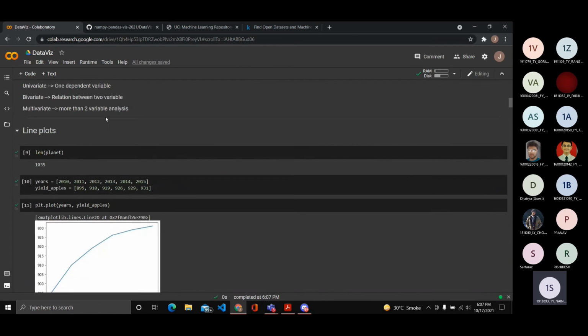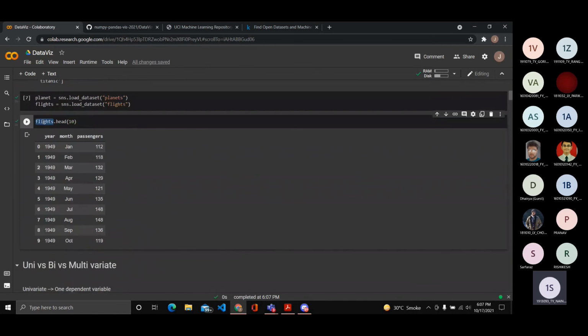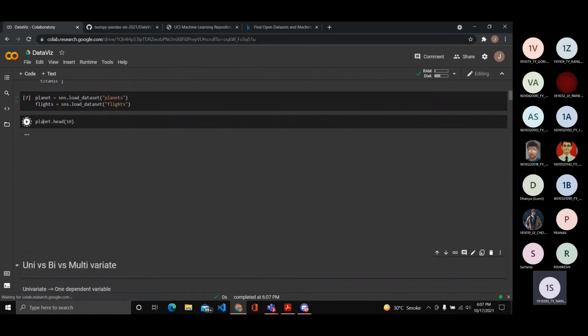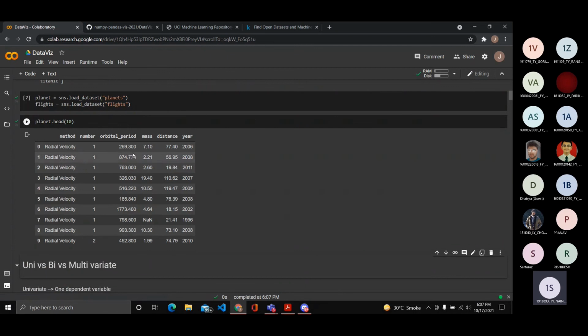Then if I change this to planet and run it, you can see the planet has methods of measuring each of these quantities, the planet number, and different qualities of the planets, right? So we can try and visualize the relationship between each of these columns.